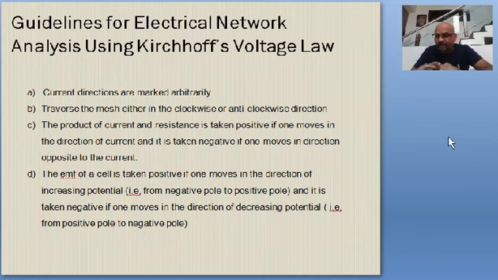Very simple. Say you are moving from A to B, and current is also going from A to B, then whatever the IR product between A and B should be taken with positive sign.